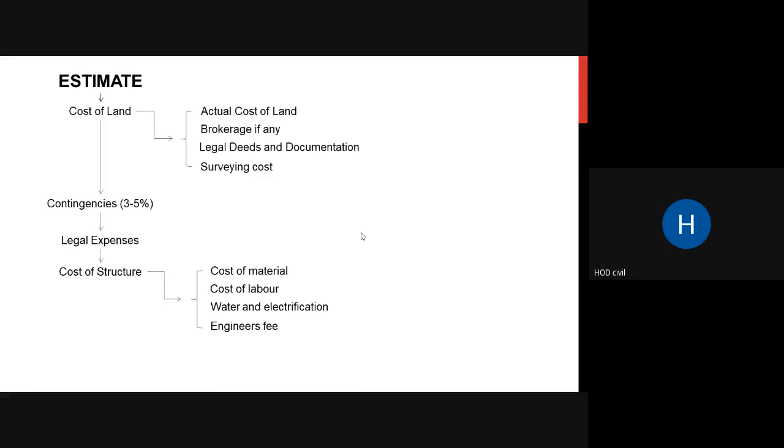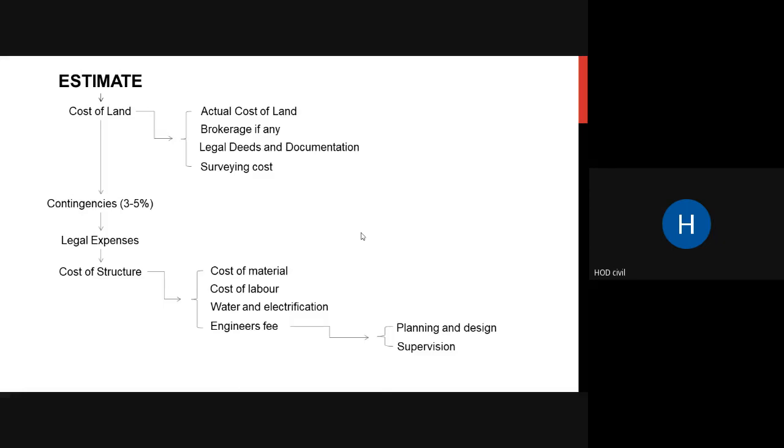Then there is the engineer's fee. You are going to work on that. So designing, and you are going to do planning. All those things they are going to pay for. Okay, so planning and designing and supervision also you have to do. So that also is paid by in the cost of structure. That is kept in your cost of structure.